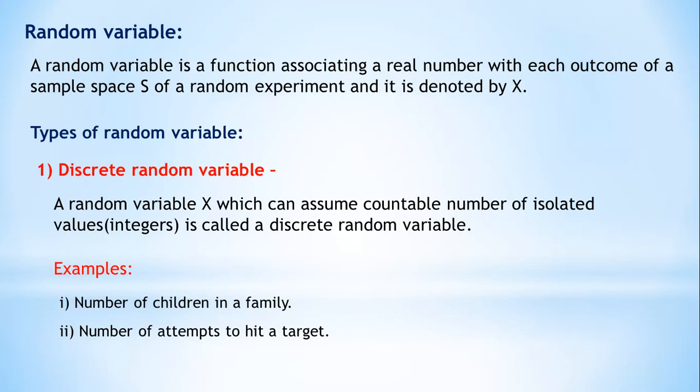Here also we count using integers. Number of attempts will always be in the form of integers. One attempt, two attempts, three attempts, like that. Not 1.1 attempt, 1.2 attempt. So it contains only integers. Then that random variable X is called a discrete random variable.